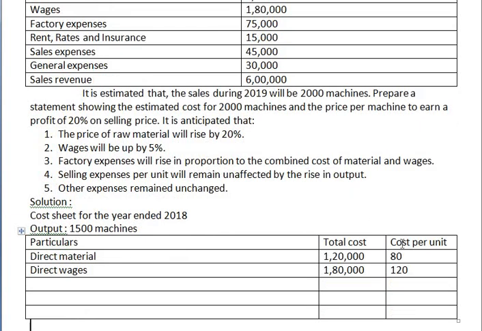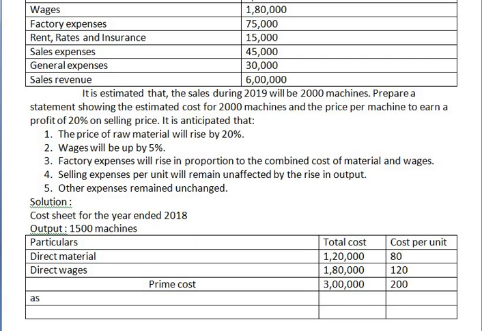They haven't given us. Now whatever total we get, that total is called what? Prime cost. Make a total. So this total will be 3 lakhs, and this will be 2,200.